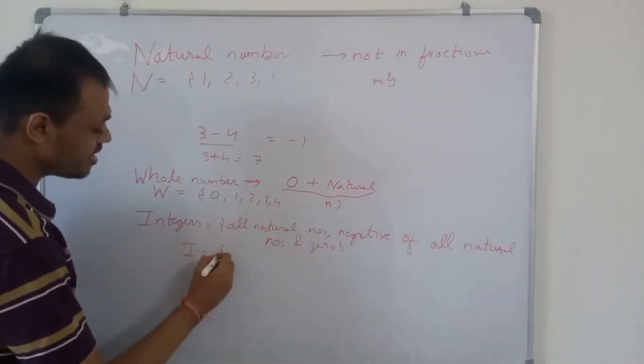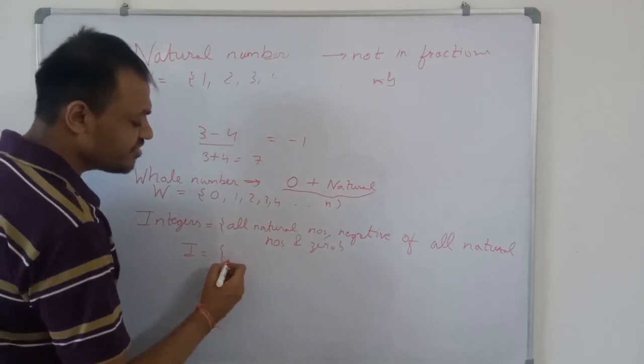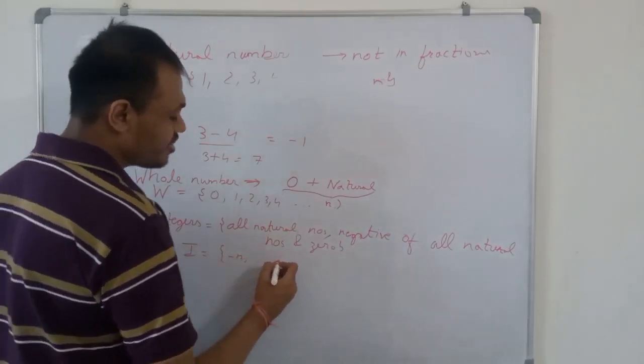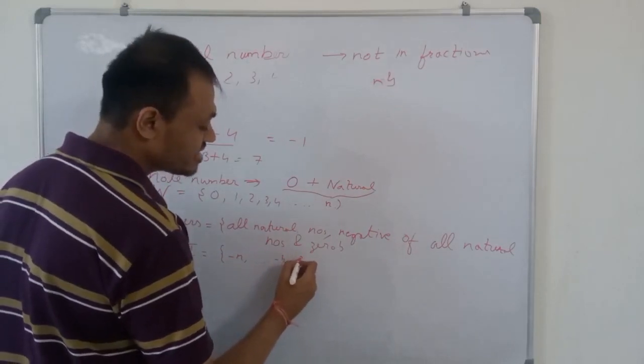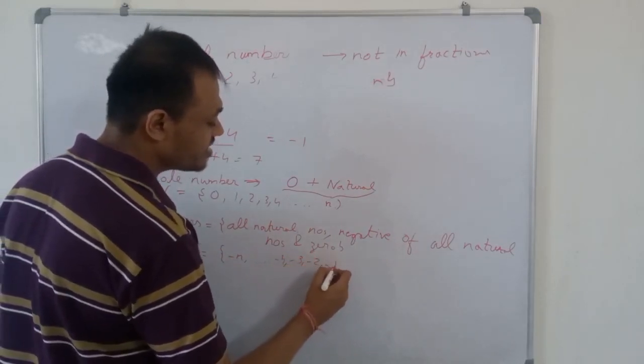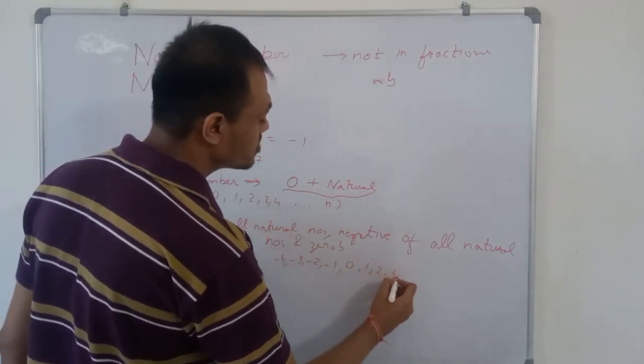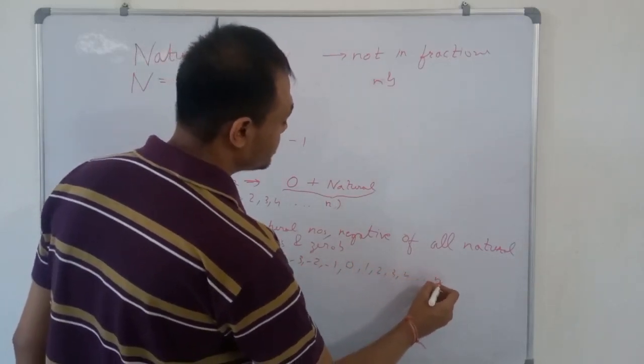So I is equal to, it starts from minus infinity, let's say minus n, then it comes to minus 4, minus 3, minus 2, minus 1, 0. Then all natural numbers 1, 2, 3, 4 up to n.